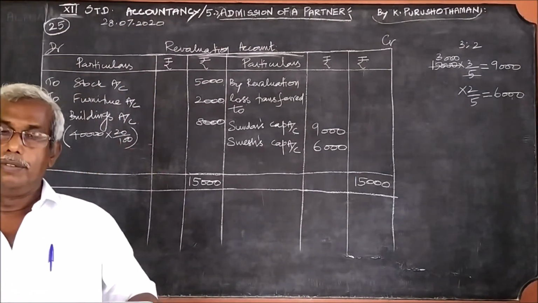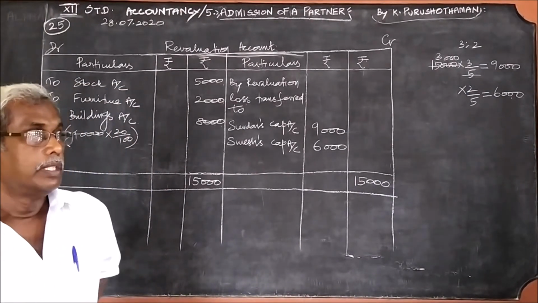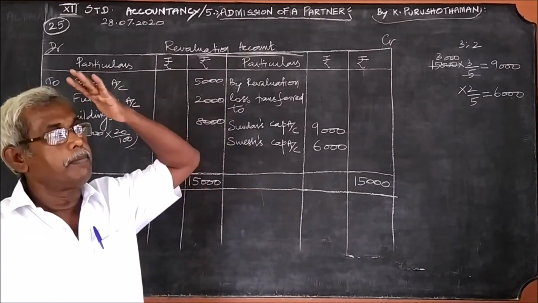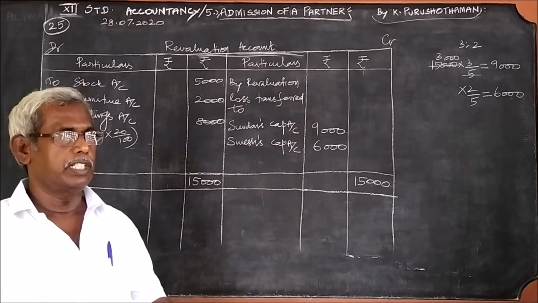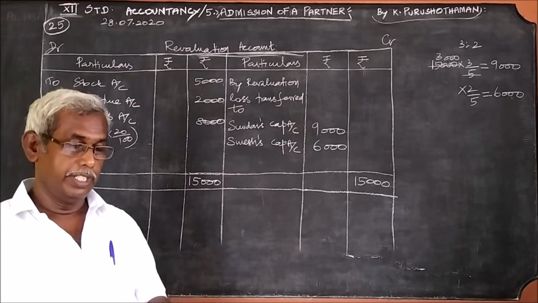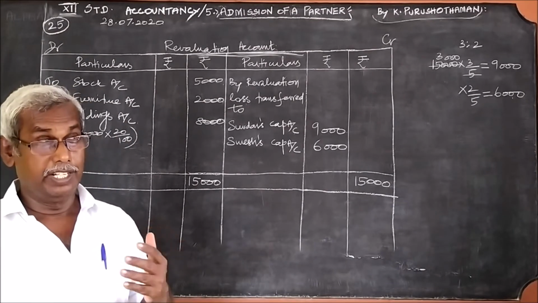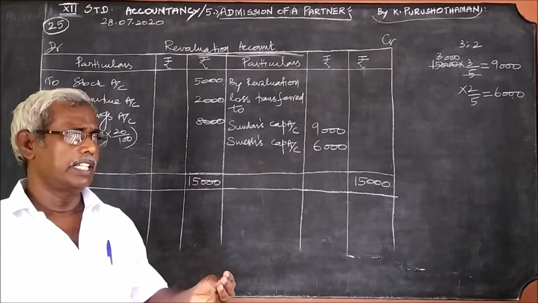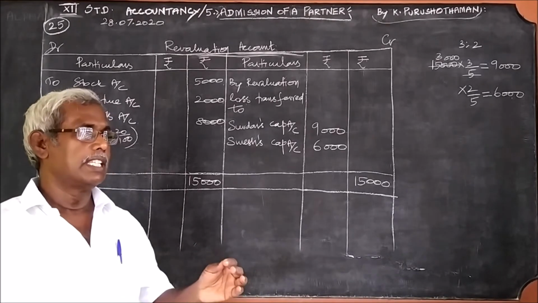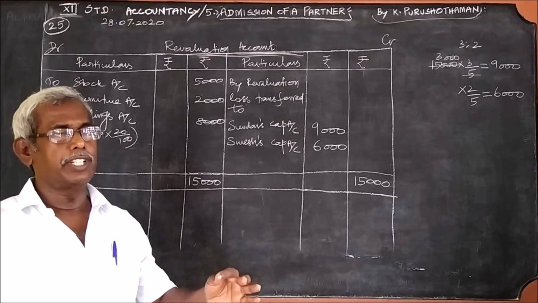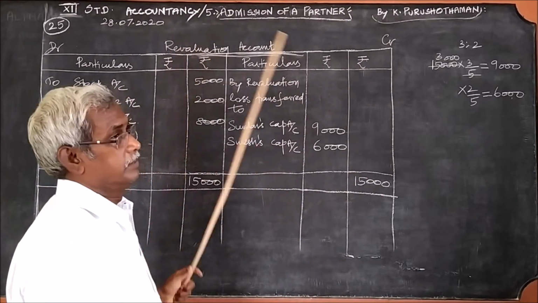Once again I repeat for your sake. I said in the beginning, what is the question given in the previous problem? Prepare revaluation account, capital account and balance sheet. In this, prepare necessary ledger accounts and the balance sheet after admission. What are the important or necessary ledger accounts? The necessary ledger accounts are revaluation account and the capital account, and therefore we have prepared a revaluation account here.